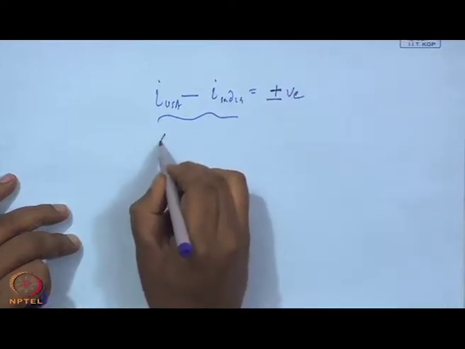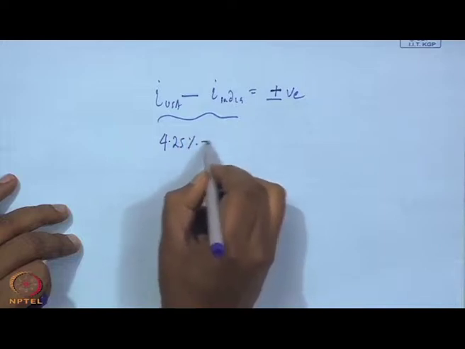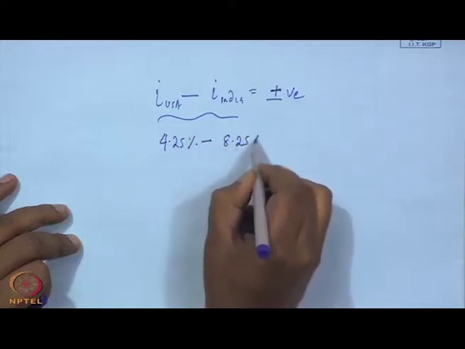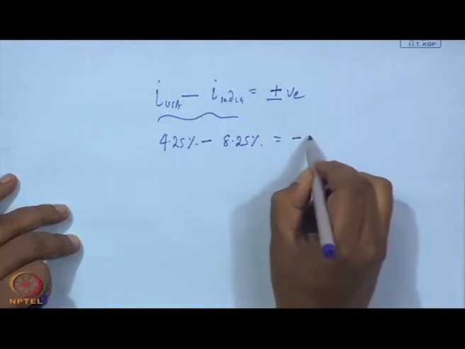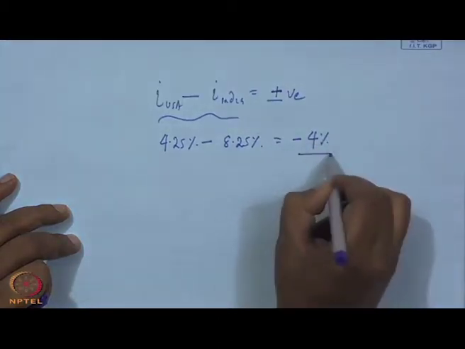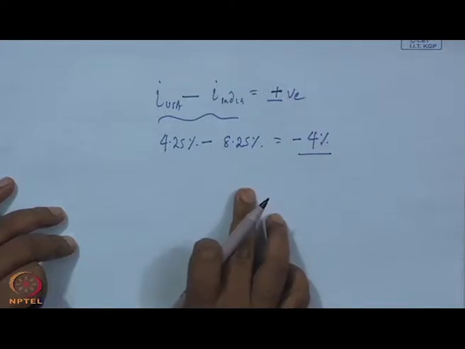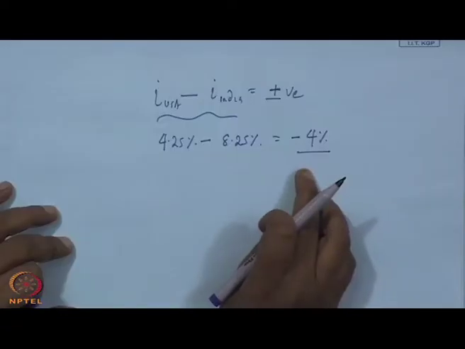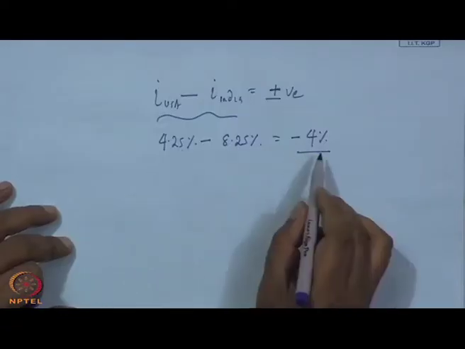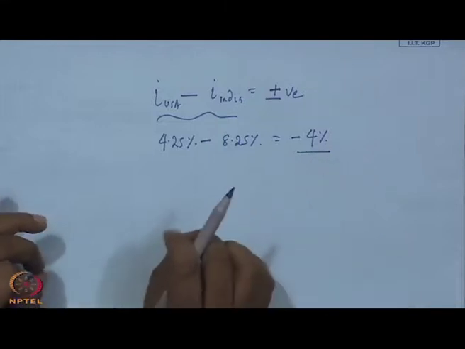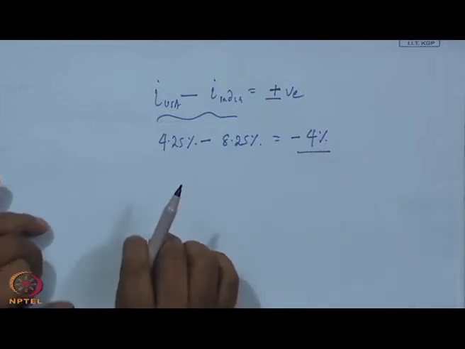Suppose the interest rate in the US is 4.25% and the interest rate in India is 8.25%, there exists a difference of 4%. This 4% differential, because the Indian interest rate is high, leads to an inflow of foreign currency, particularly US dollars, to the Indian economy. Why is it so? Because the Indian economy is an investment destination now, as it is giving a higher interest rate. So, the interest rate differential creates some kind of impulse for the inflow of dollars to a particular country.